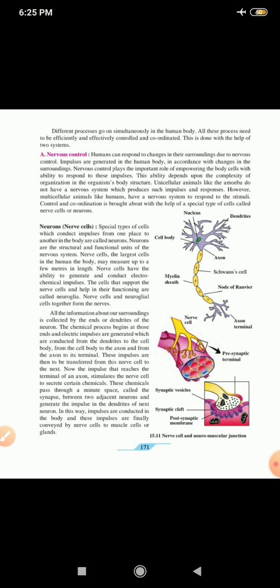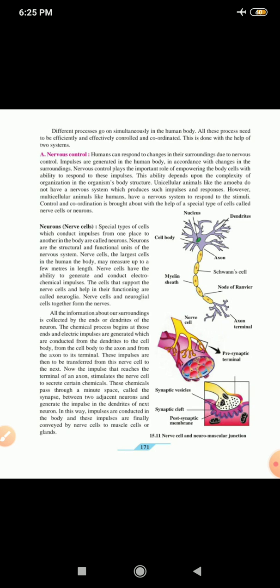Now, these impulses are then to be transferred from one nerve cell to the next. The impulses that reach the terminal of an axon stimulate the nerve cell to secrete certain chemicals. These chemicals pass through the minute space called a synapse, a gap between two adjacent neurons, and generate the impulse in the dendrites of the next neuron. In this way, impulses are conducted in the body, and these impulses are finally conveyed by the nerve cells to the muscle cells or the gland cells.